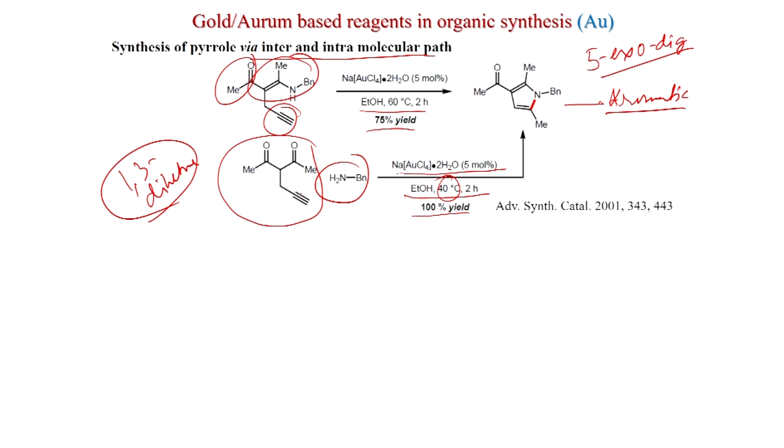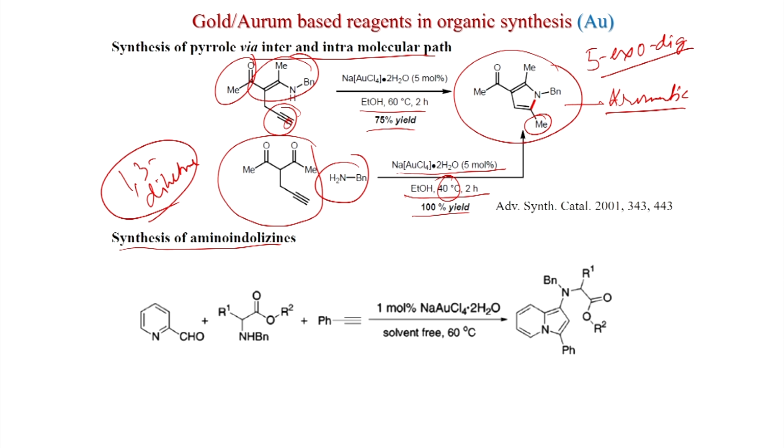The mechanism will be similar: the gold will coordinate, and as I told you, the gold and the N nucleophile will be in the trans orientation and that will give the methyl group here. So, this methyl is forming here actually. So, this carbon is going to a methyl group.